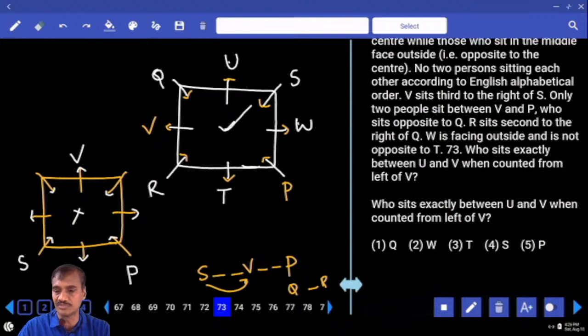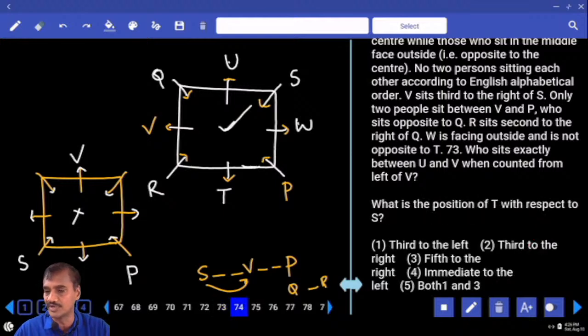Then coming to question number 73. Who sits exactly between U and V when counted from the left of V? From the left of V: 1, 2, 3, 4, 5 persons. Exactly in between these two, who is that person? P. P is the choice for question number 73.